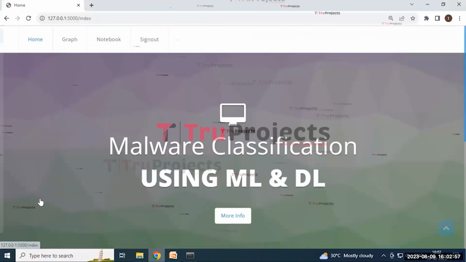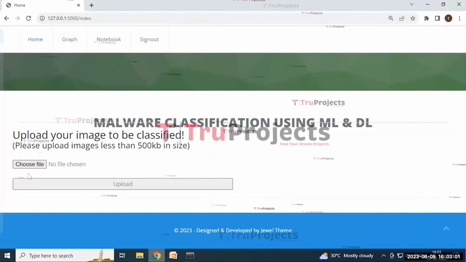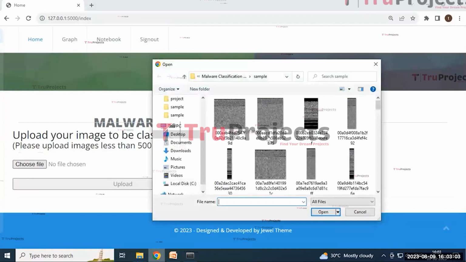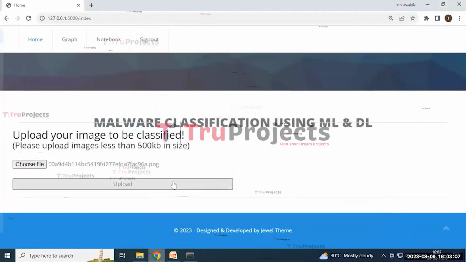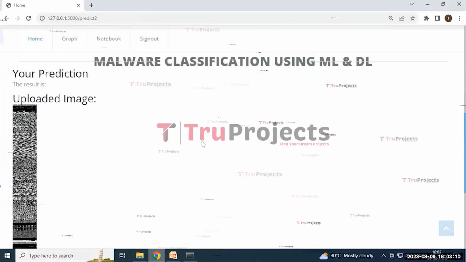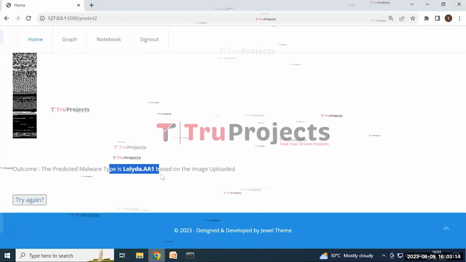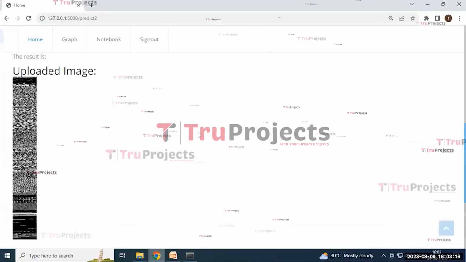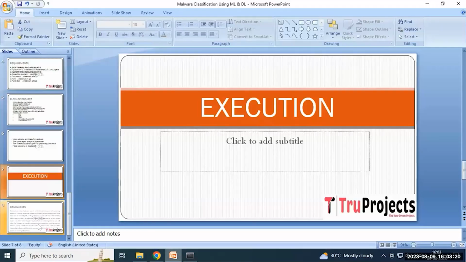and by using the try again button we are redirected back to this page, and then by clicking on the choose file button, here we can select another image, then click on the open button and then click on the upload button. Here it predicted the output as the malware type is Florida AA1. In this way we can predict the malware type using machine learning and deep learning techniques.